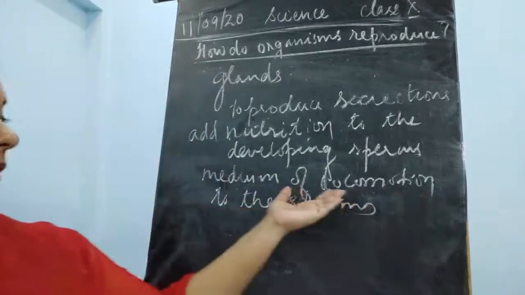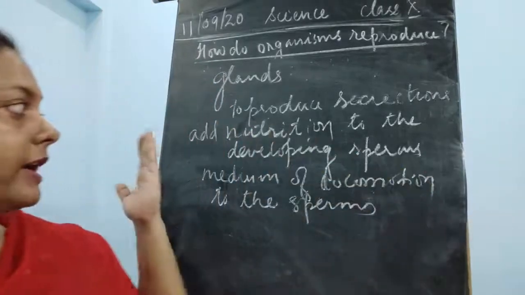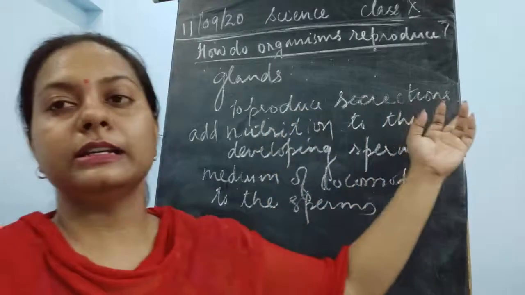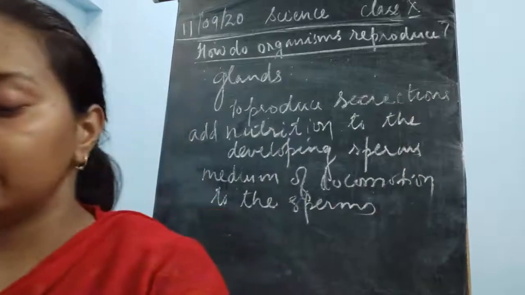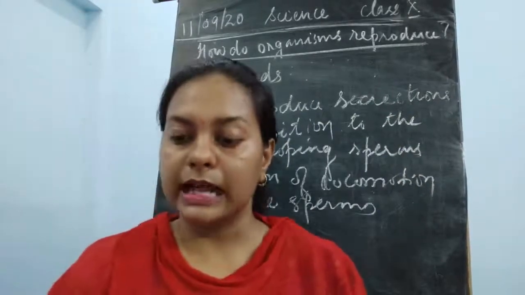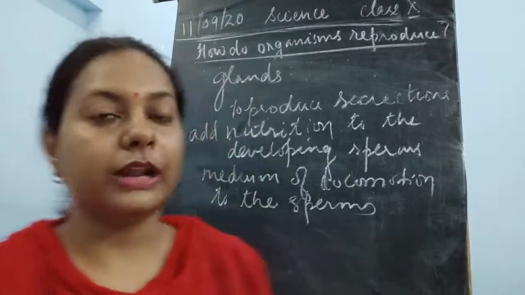That is why they provide fluidity. In total, the secretions of these three glands along with the sperm are known as the semen.